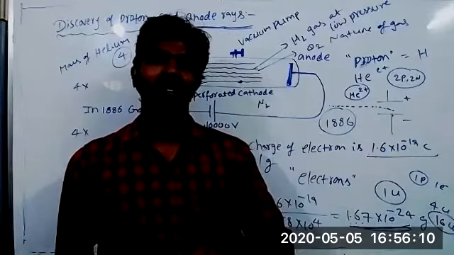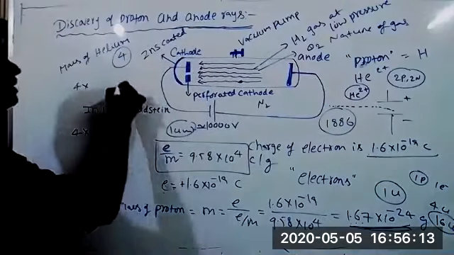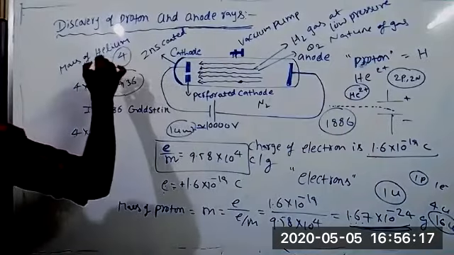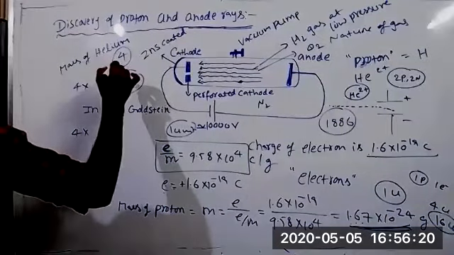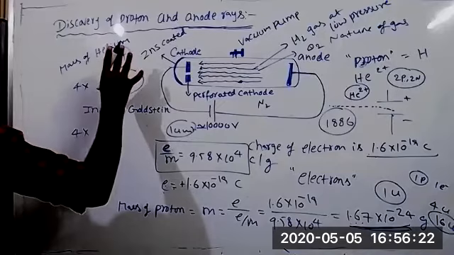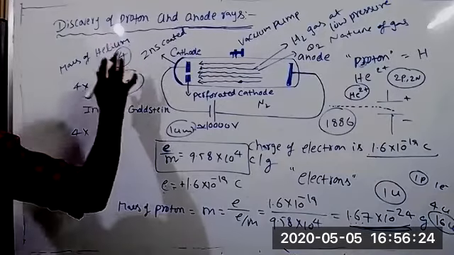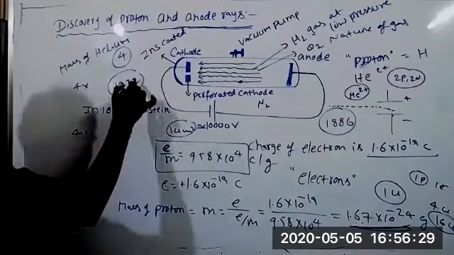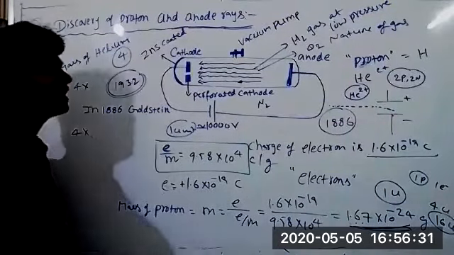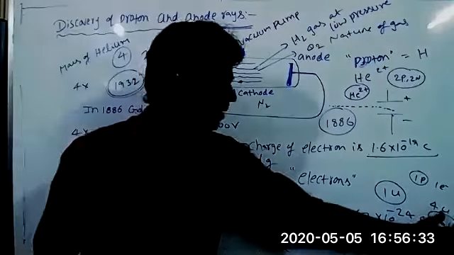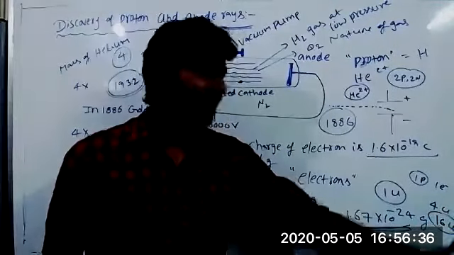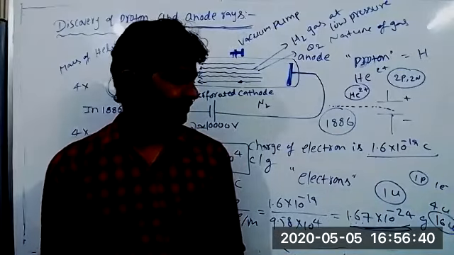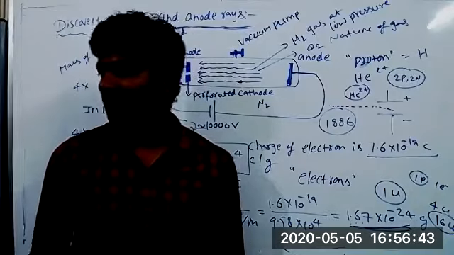because they didn't know the nucleus also has neutrons, because the neutron was discovered in 1932. Sir, it's 1932. Yes, 1932. The neutron was discovered in 1932. So until then the scientists treated helium as having 4 protons and oxygen as having 16 protons. Okay. Any doubts here? No, sir.